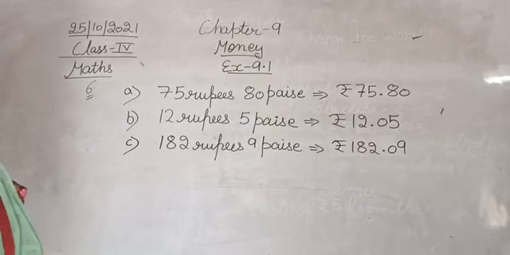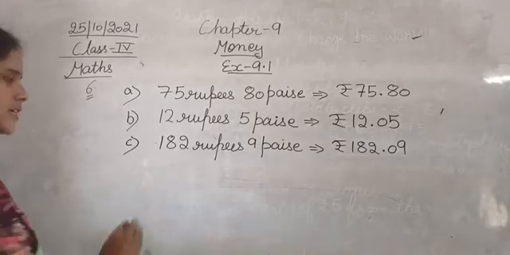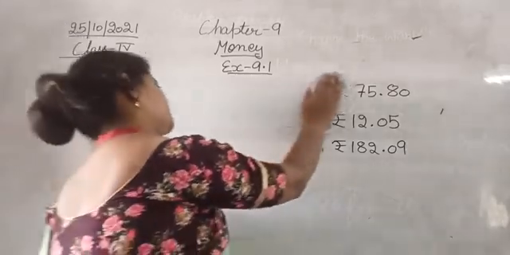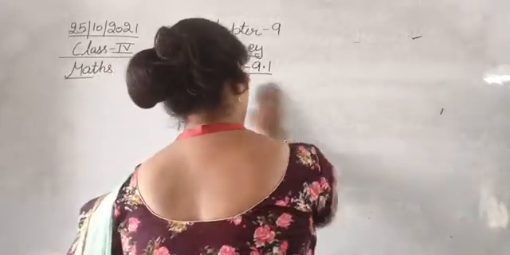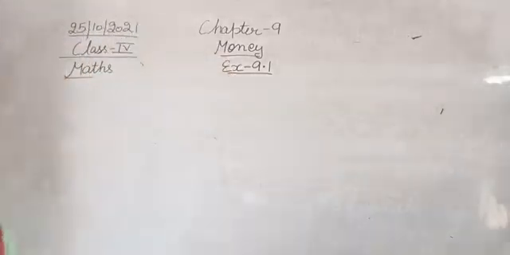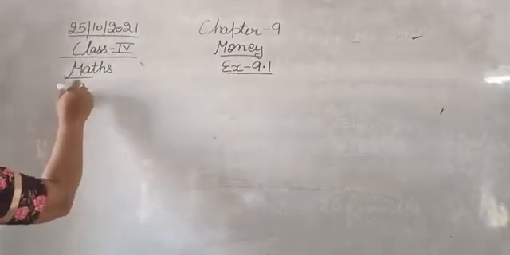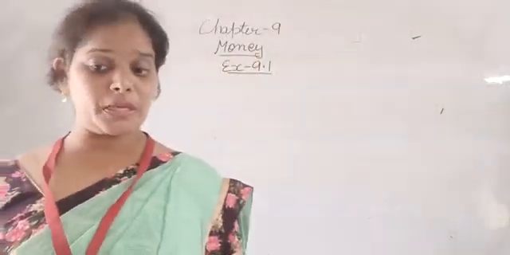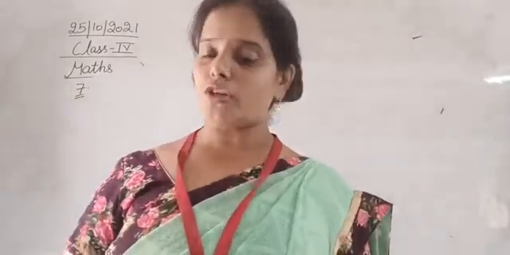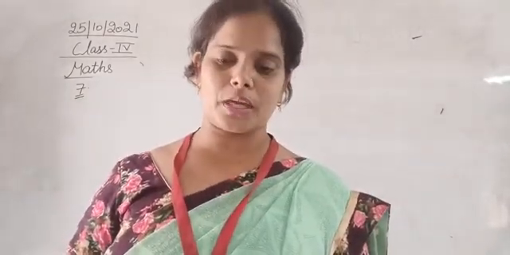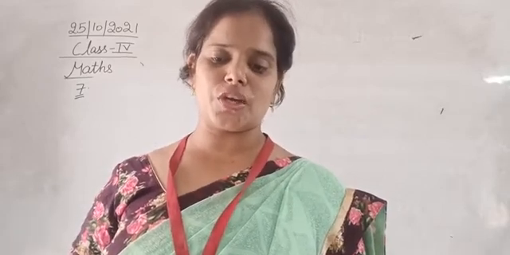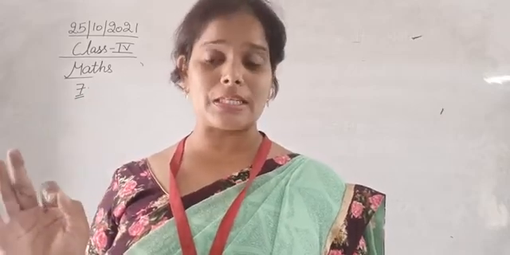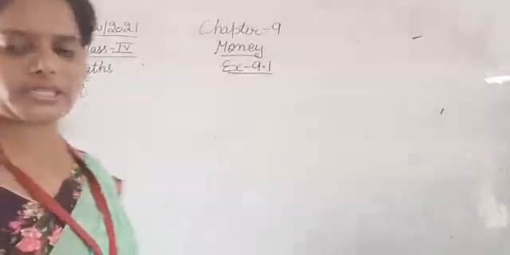Next, question number 7. Now we will move to the next question, that is question number 7. The question number 7 is, how many paise will Rashmi get in exchange of 40 rupees 5 paise? So now we have to calculate the paisa, not rupees. So how you are going to calculate it?